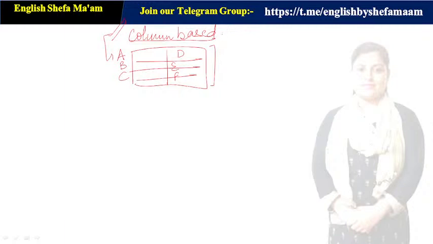What we can do in column based kind of questions is that, number first, conjunctions are very much required. Clear? आप देखते हो कि आपके statements में conjunctions are used, or many a times we do use some kind of relative pronouns. Clear? So these are mainly used to correlate the subject with the predicate part, or the main part with the subordinate part of the sentence, to make it a perfect sequence. Clear? To make it a perfect statement. There are many different kinds of conjunctions which are used in a statement to correlate the main idea with the secondary or subordinate idea. Clear है? इसको ऑप्शन से करना सही है क्या?